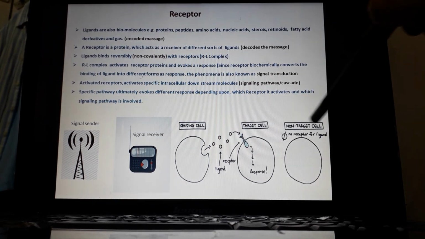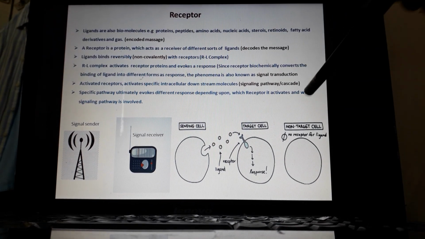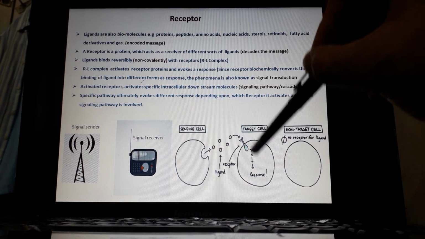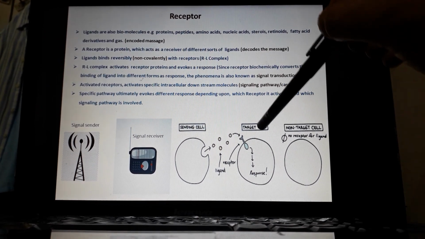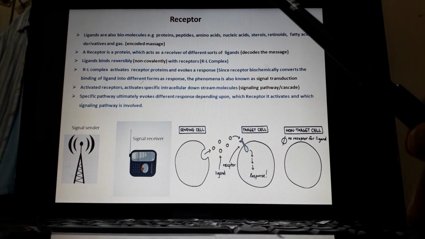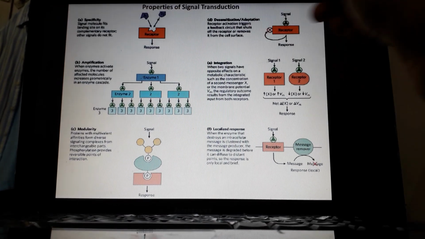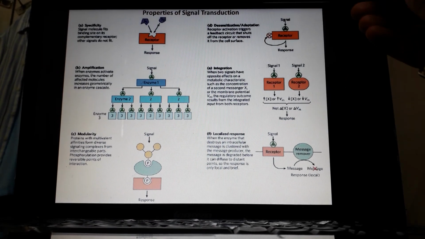Similarly, a non-target cell may be a non-target cell because of the absence of the receptor or the absence of these downstream molecules. Both of them are possible. Now, what are the properties of this signal transduction?